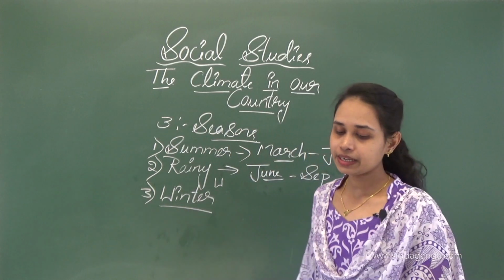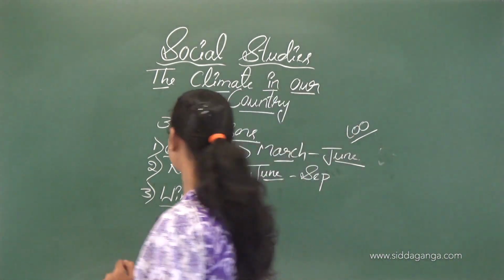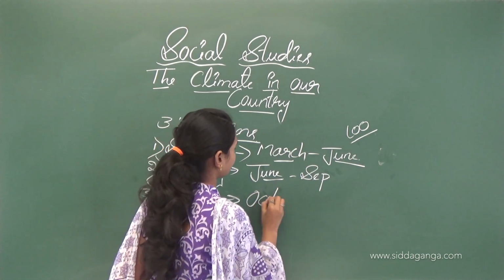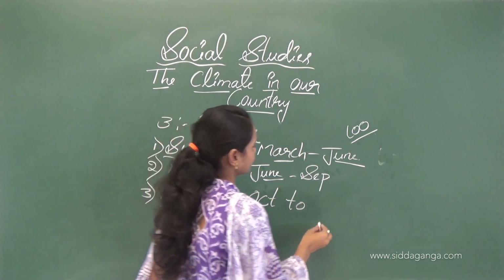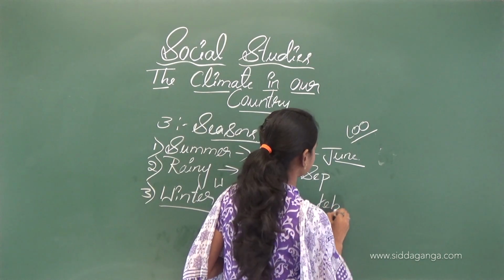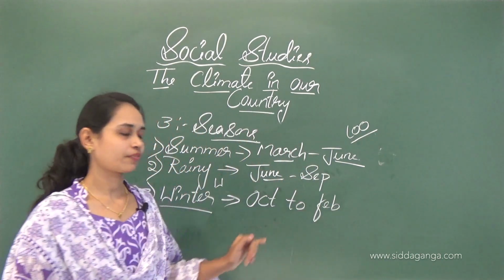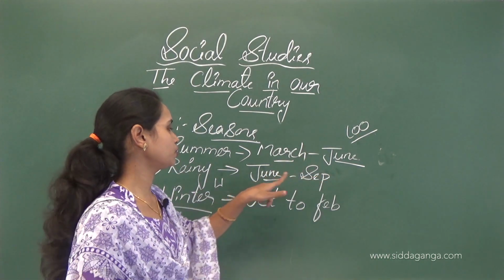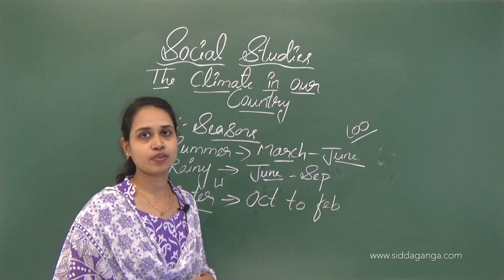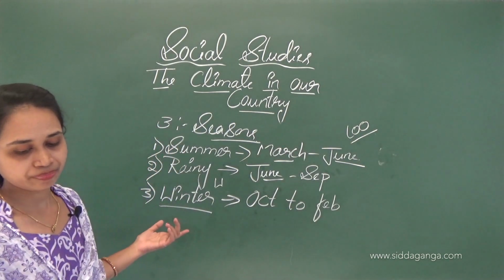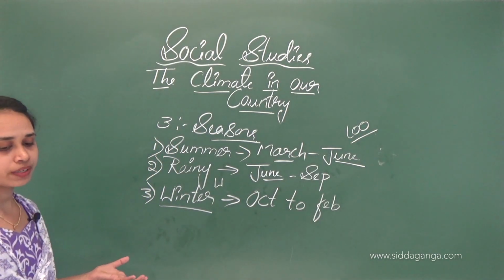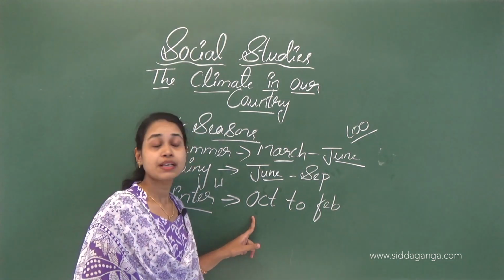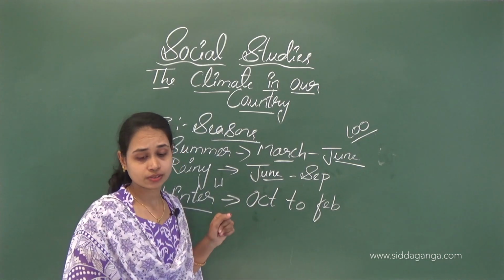Winter season in India lasts from October to February. Summer season is March to June, then the rainy season from June to September. By the end of October, days become shorter. Okay.